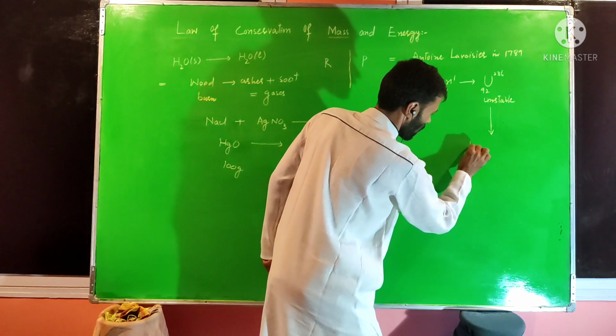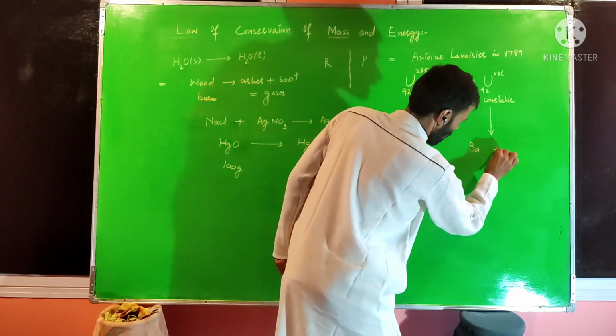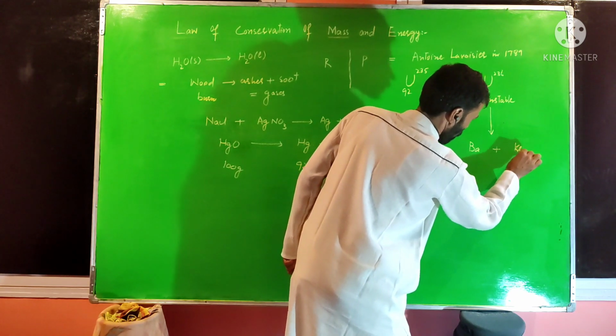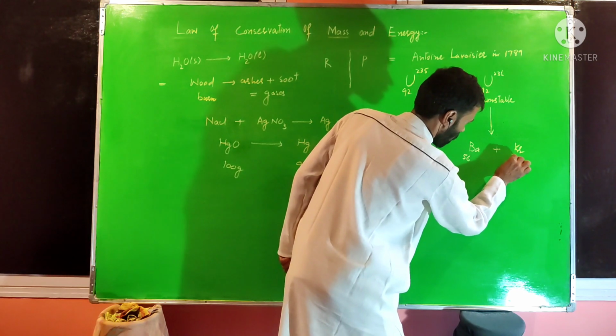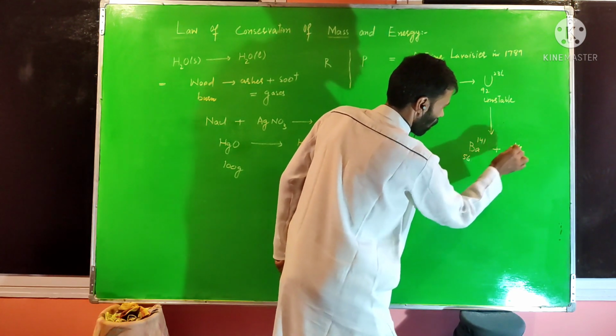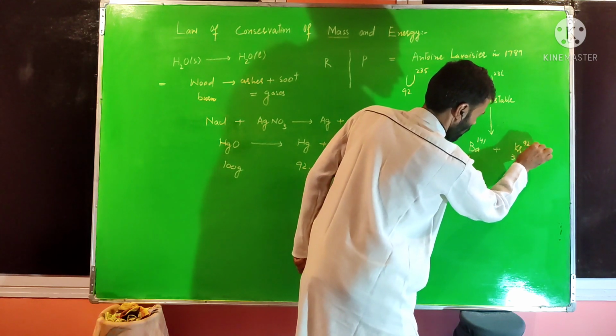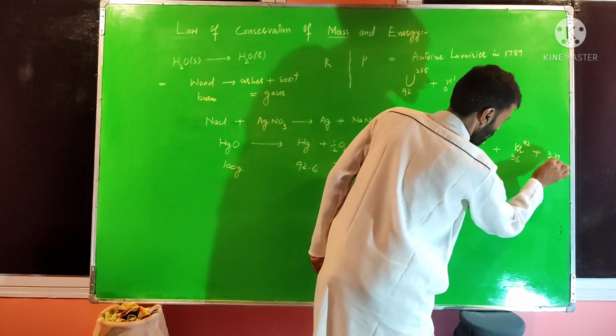Within this nuclear fission reaction, these two nuclei are formed: barium plus krypton. We know the atomic number of barium is 56 and the atomic number of krypton is 36. I will write here their mass numbers, 141 and 92. After that, 3 neutrons per reaction are released within this reaction.